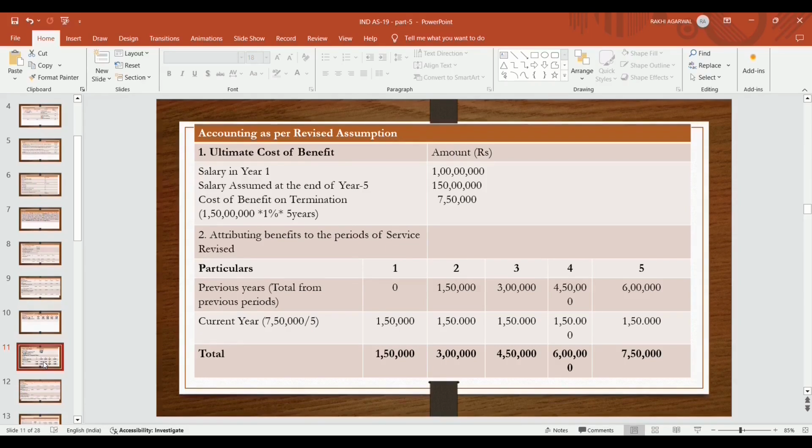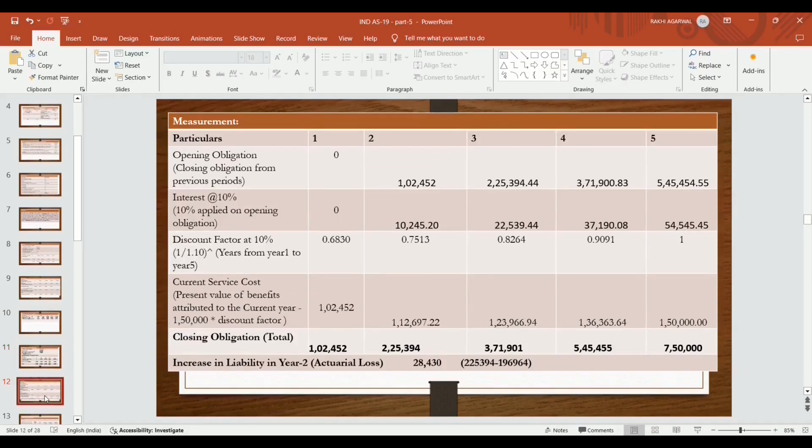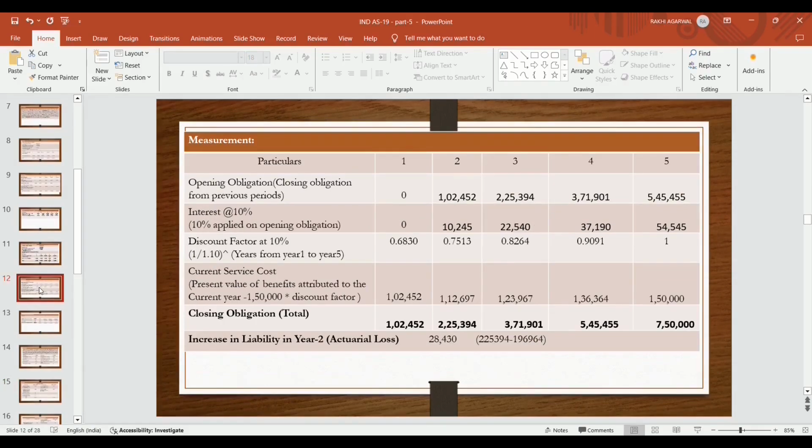So how will we recognize it? We will prepare an amortization table. In this way, the cost becomes 1,50,000 for the current year's benefit, multiplied by the discounting factor in reverse. So the opening obligation in year 1 becomes 0.